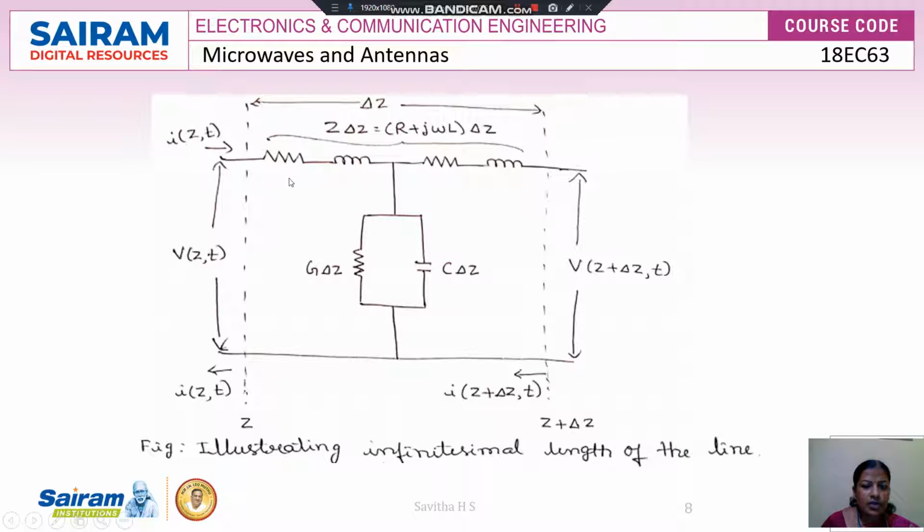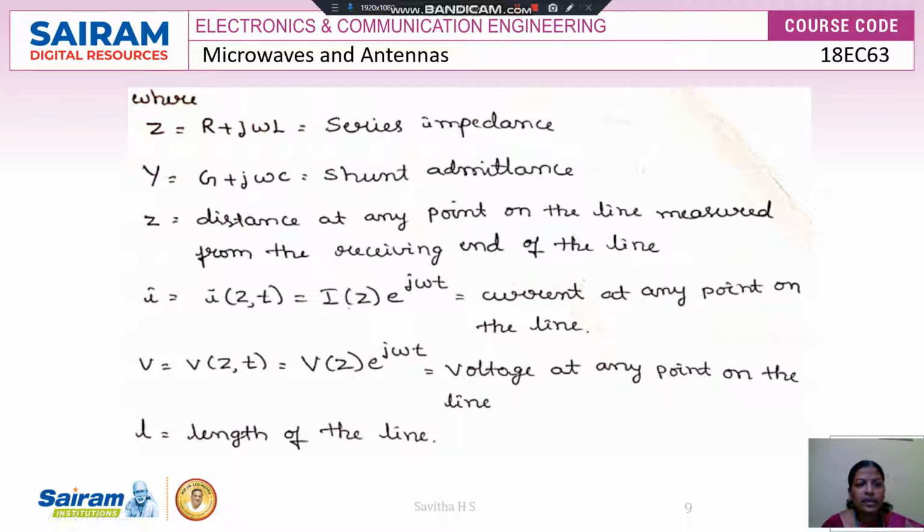From here, the primary constant we have taken is R plus j omega L. Since R and L are in series, I can write it as R plus j omega L. Since I have taken a small incremental length, this should be multiplied by delta z. Here also conductance G times delta z and C times delta z, and the voltage is incremented to z plus delta z comma t. Now Z is equal to R plus j omega L, the series impedance, and Y is equal to G plus j omega C, the shunt admittance.